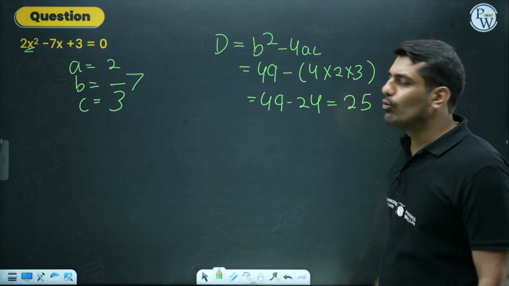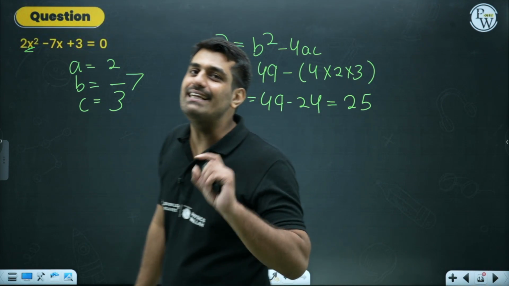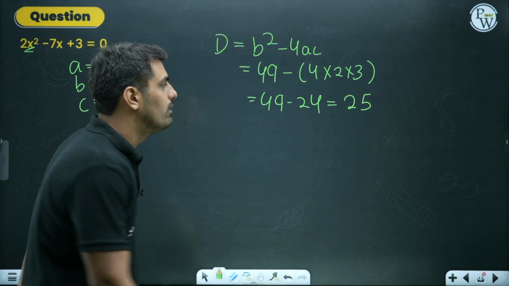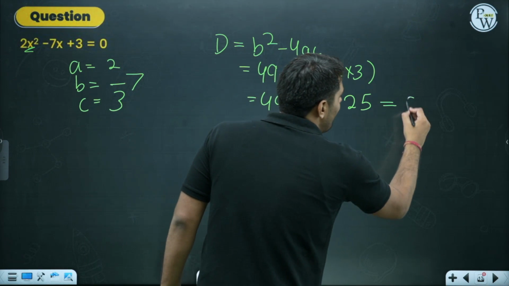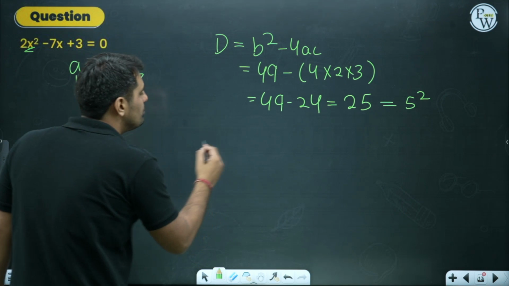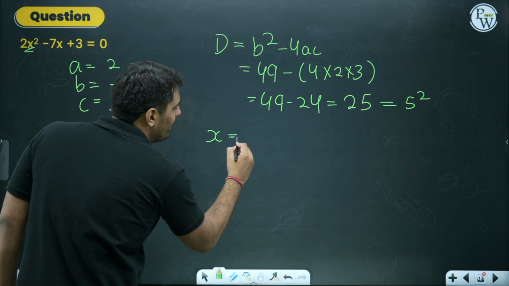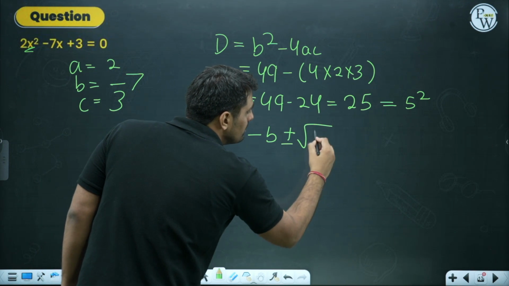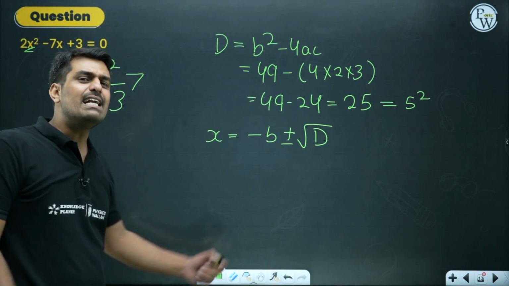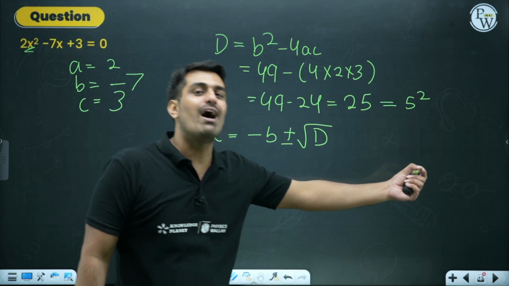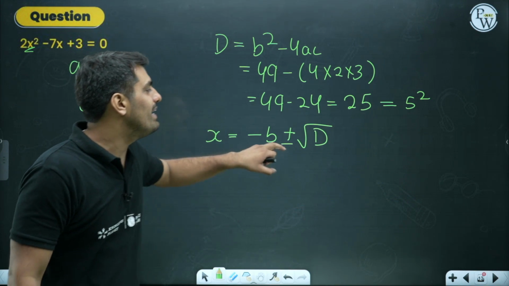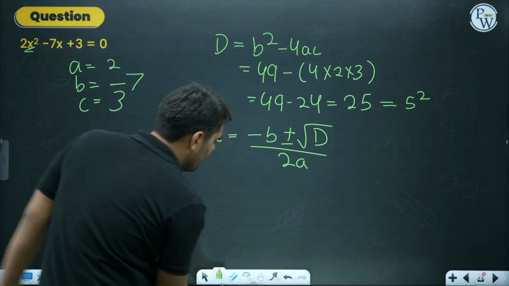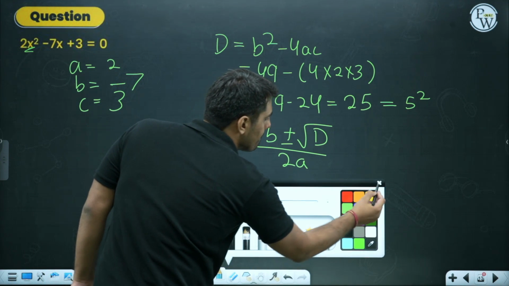25. Now, this number should automatically ignite your mind. Why? 25 is nothing but 5 square. So, I must say this is equal to 5 square. So, when the question comes to calculating the value, which is minus B plus minus, what am I writing over here? Square root of D. Rather than writing the longer form of B square minus 4AC, I am simply writing square root of D upon 2A.